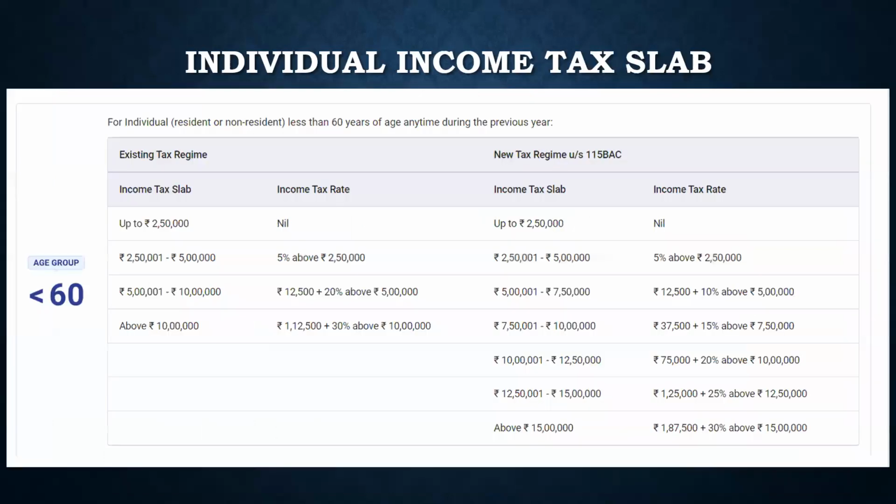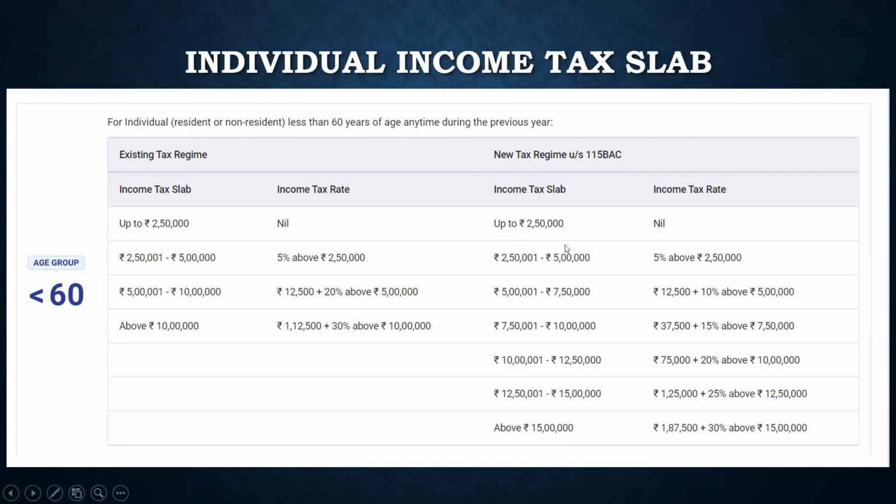So moving on. First is, if your age group is below 60, I believe most of the people watching this video would lie in that range. So there are two income tax regimes. We are all aware of that, right? One was introduced, I think, last to last year's budget, right? So that is the new tax regime, which you can see here.